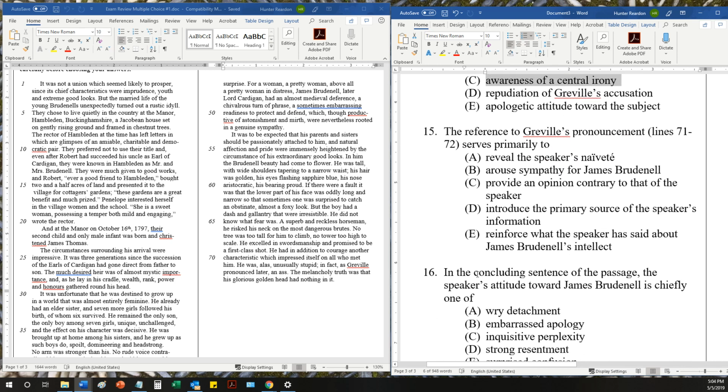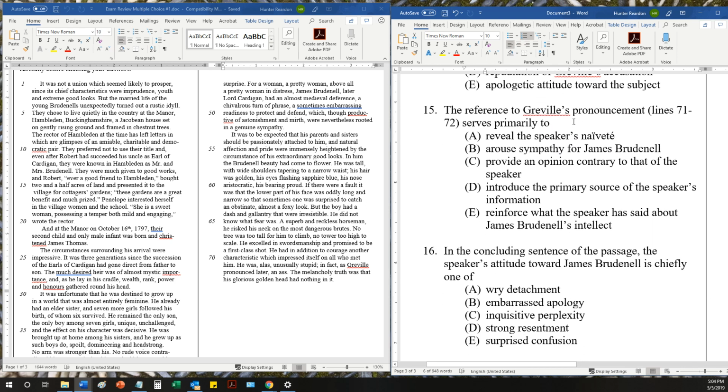All right, 15. The reference to Greville's pronouncement, lines 71 to 72, serves primarily to do one of these things. Greville's pronouncement, that is again referring to this thing, an ass. I'm not really sure this arouses sympathy for James Brudenell. He's an Earl of Cardigan and has a lot of things going for him.